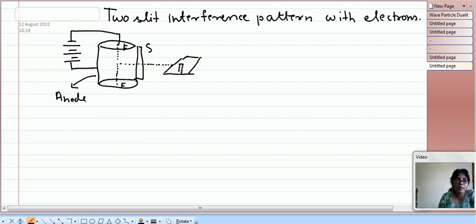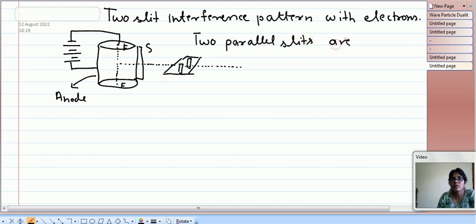One parallel slit is like this, another is like this, and between these two slits the electrons are passed. Now the two parallel slits are acting as coherent sources. They are secondary sources, but they are coherent sources.